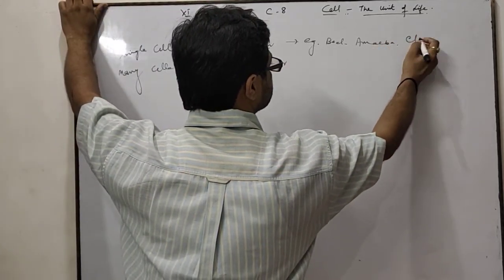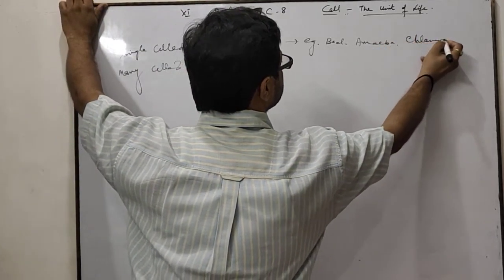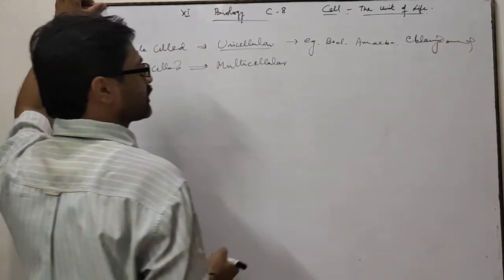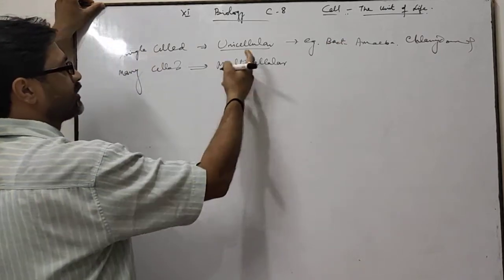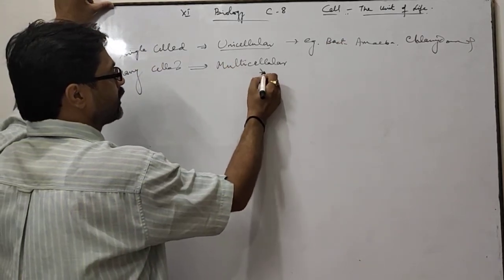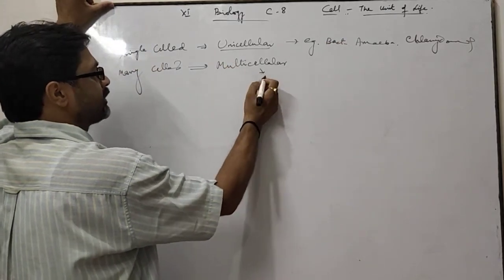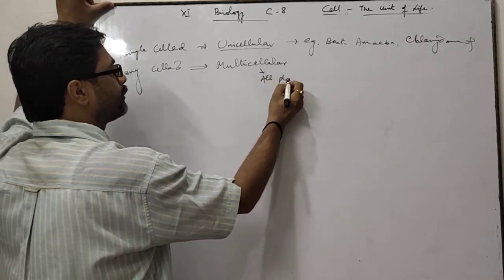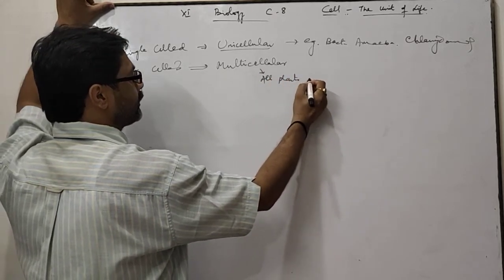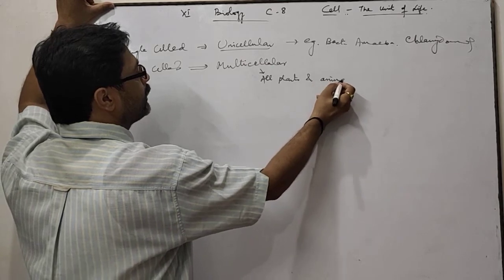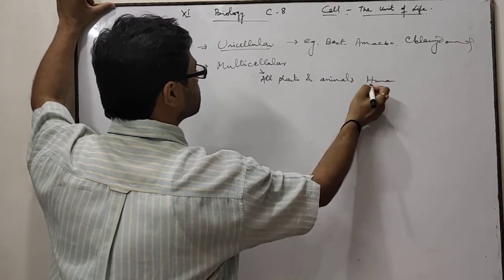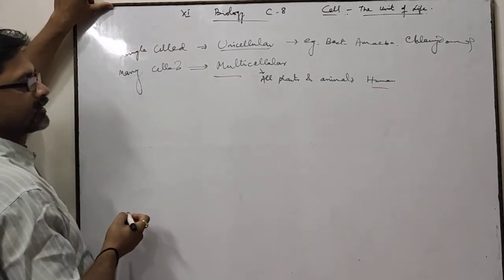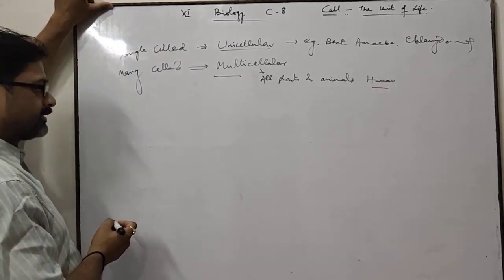Most of the plants and animals are multicellular. They are made up of many cells. Human beings are also placed under multicellular organisms. Okay? You know that.